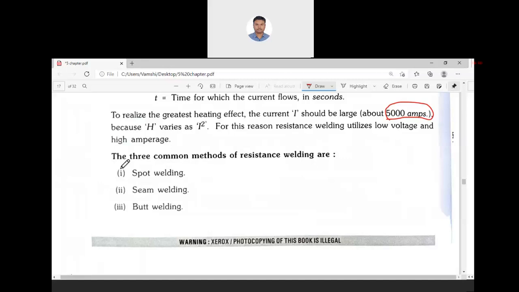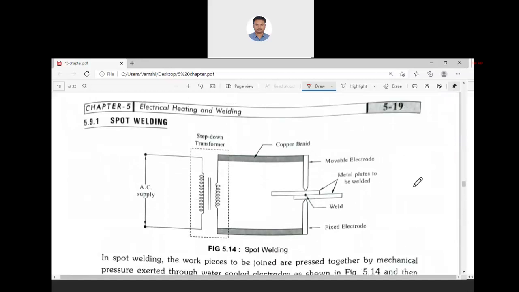permanent weld. So in resistance welding, the first one is spot welding. Spot welding, you can see in this figure. This is one electrode, the movable electrode. This is another electrode, the flexible electrode. Depending upon the pieces to be welded, we will adjust this movable electrode, and it is supplied by a step down transformer.